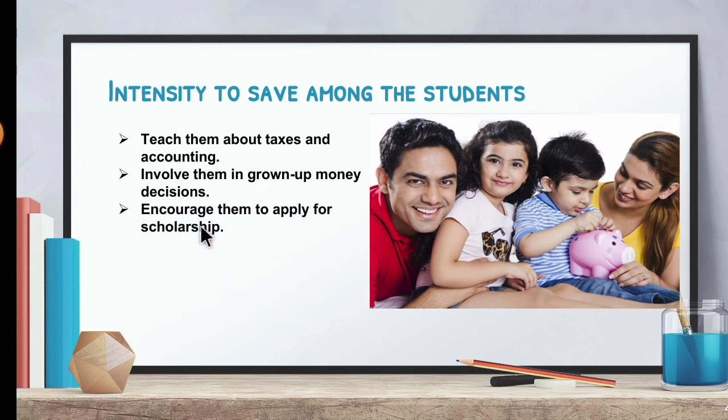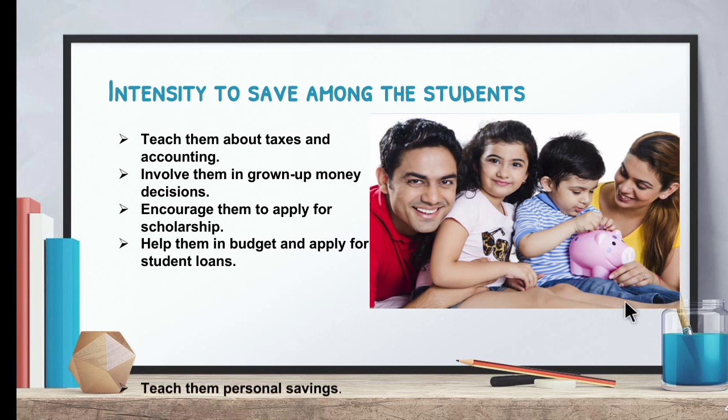And the next one is, encourage them to apply for scholarships. By encouraging them to apply for scholarships, they will have a mindset to save money. Then, help them with budgeting and applying for student loans. We have to discuss with them the loans offered to students for higher studies so they can know about the budget. Next one is, teach them about personal savings. We can give them a small piggy bank to save their small amounts in. So these are all the incentives which we can use to urge the students or children to save money.